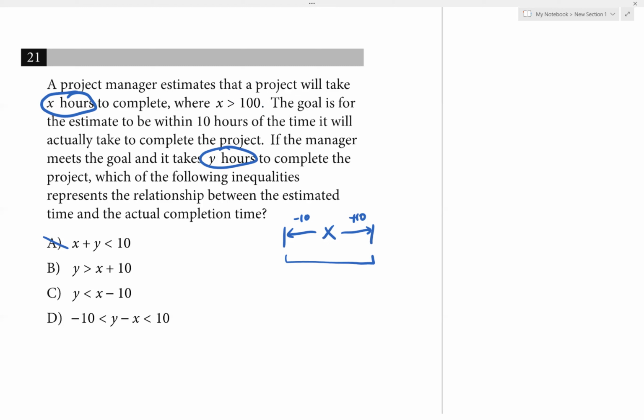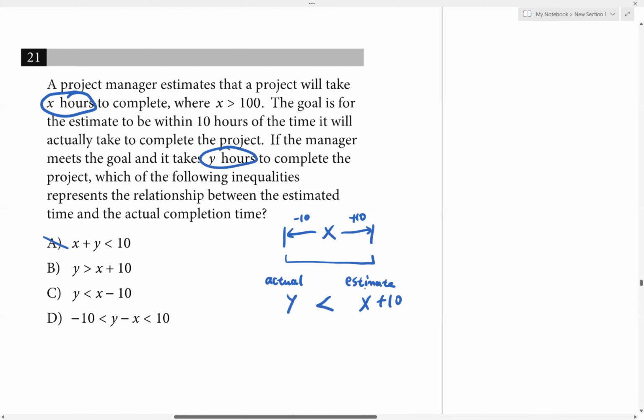Now if we think about the other ones, Y had to be within the range, so the upper limit would be X plus 10. We have X as an estimate, and if we add 10 hours to it, that's the upper limit.